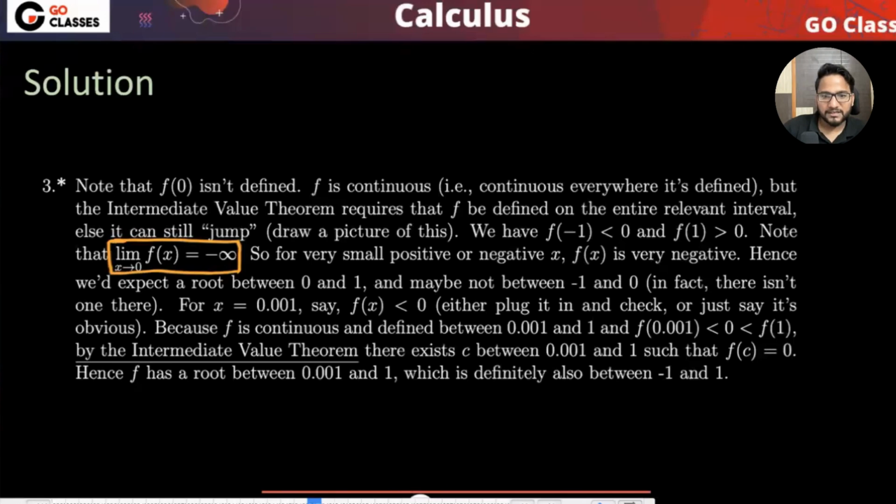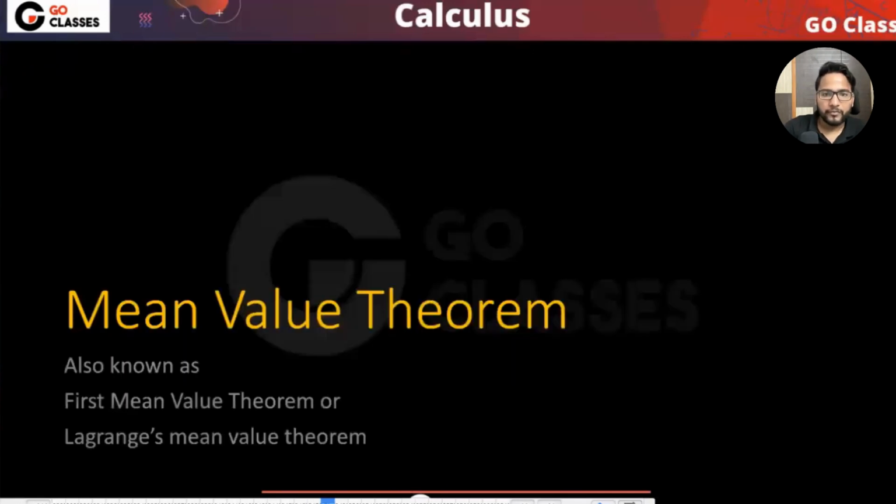Yeah, yes. Okay. Now let's just see this mean value theorem. Okay. So this is also known as the first mean value theorem, or it is also known as the Lagrange mean value theorem. So either you call it the first mean value theorem, Lagrange mean value theorem, or just mean value theorem. It is called the first mean value theorem maybe because it involves the first derivative. Okay. So it will involve the first derivative. That's why probably it is called first mean value theorem. Cool. Let's just see this.